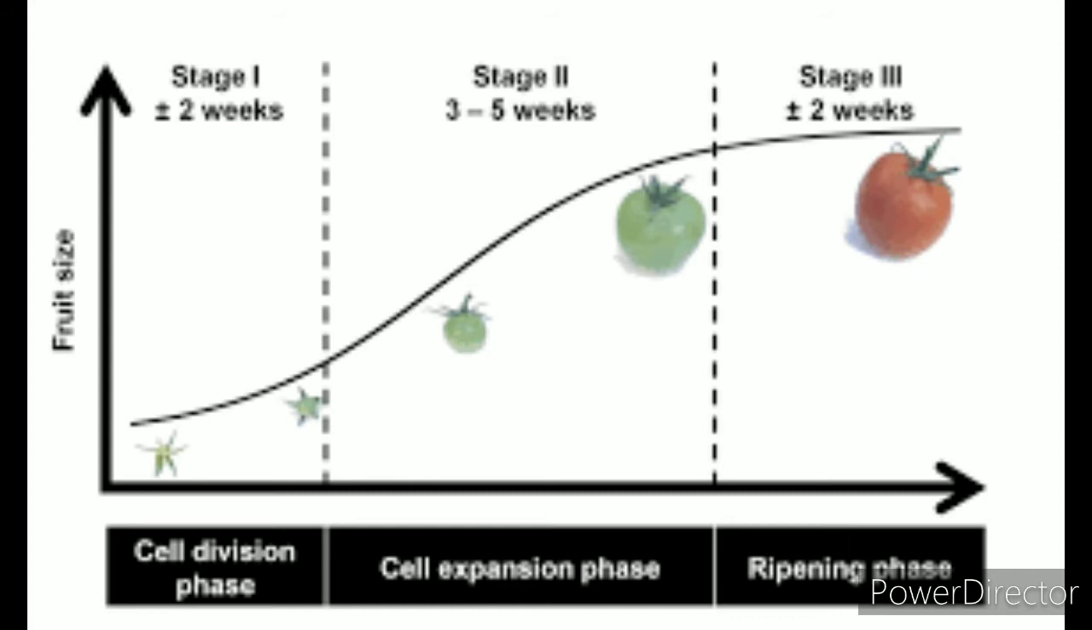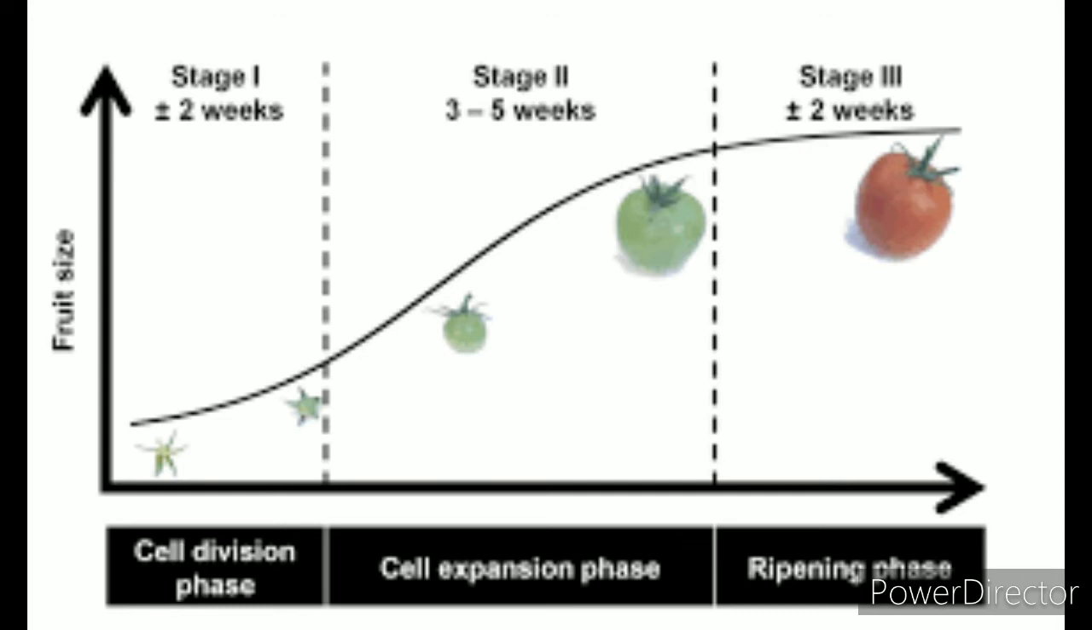And this cell division and cell expansion occurs due to different hormonal action in the plant. Ripening occurs because of the presence of ethylene gas. Ethylene gas is a gaseous hormone, and due to the presence of ethylene, the ripening occurs. So the cell division phase occurs because of cytokinin, cell expansion because of some metabolic changes, and after that ripening occurs because of the presence of ethylene.